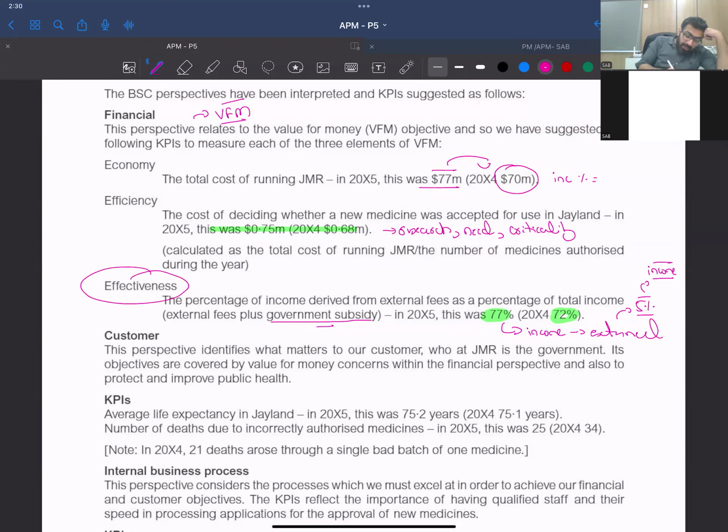What's the effectiveness definition? That we should be 100% independent. That's what our government wanted, right? That we should be 100% independent. So far, I expected a lesser percentage, but this company is going well, right? It's 77% dependent on external income, right?